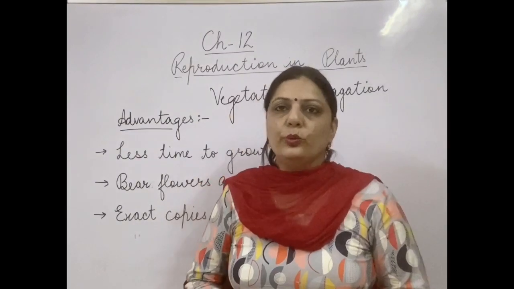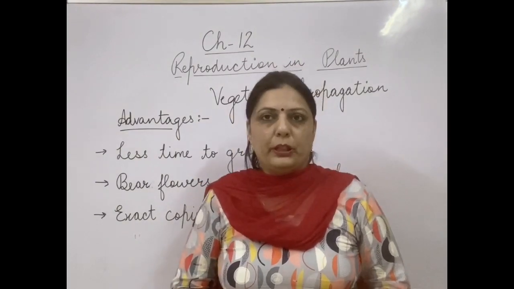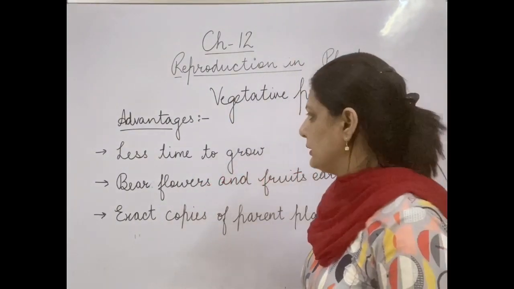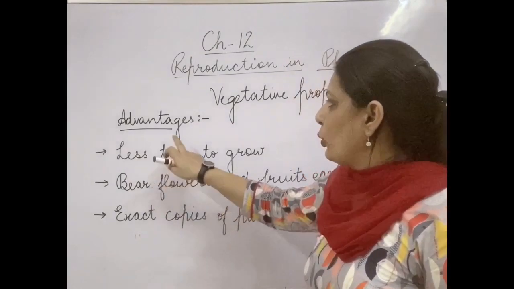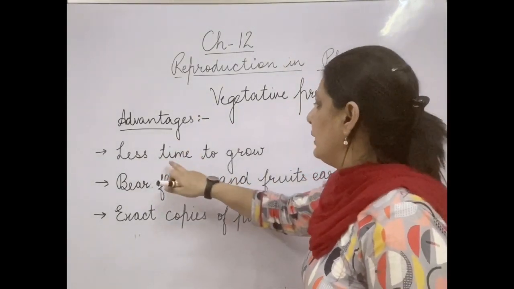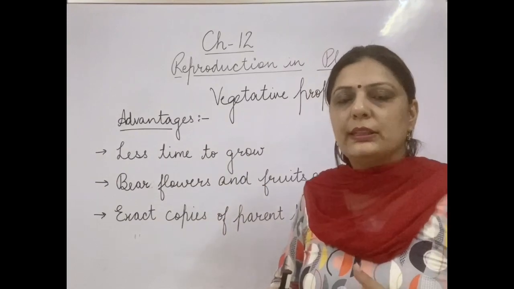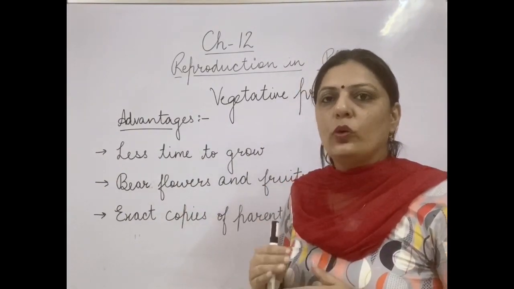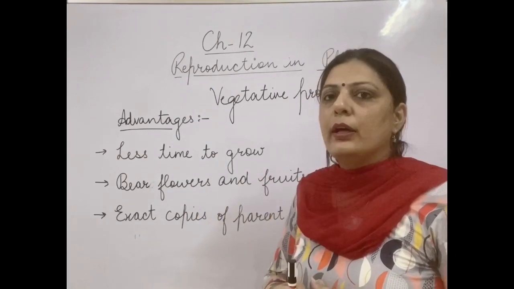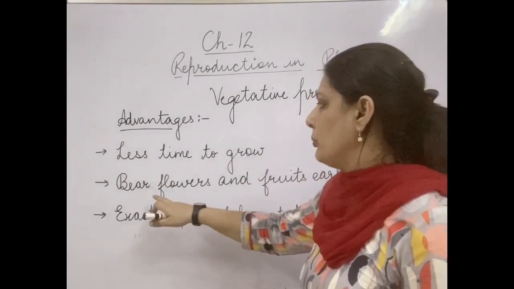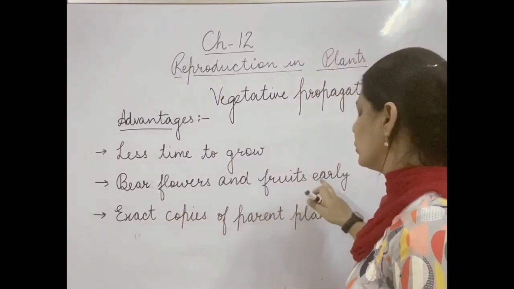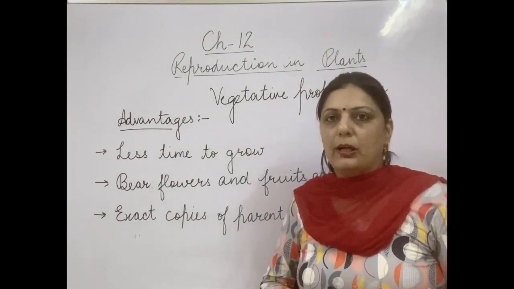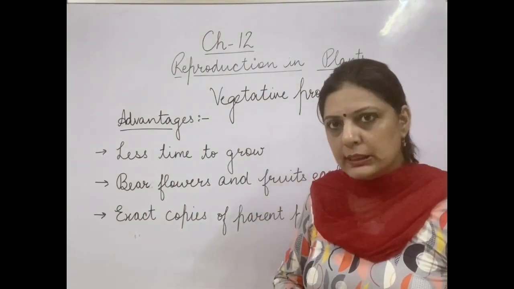Now there are a few advantages of vegetative propagation. I have written here 3 advantages. The plants which grow by vegetative propagation will take less time to grow. Grow means to grow into such an individual that later on they can be further used for reproduction. Second, they will bear flowers and fruits early as compared to plants grown with the help of seeds.